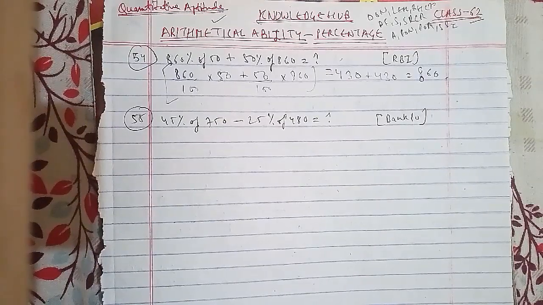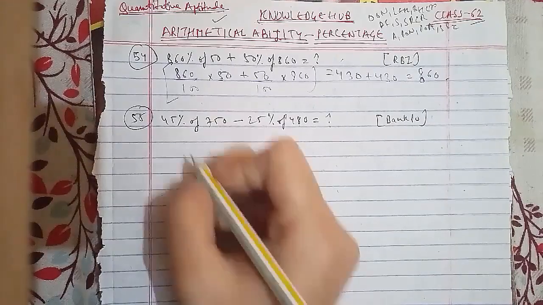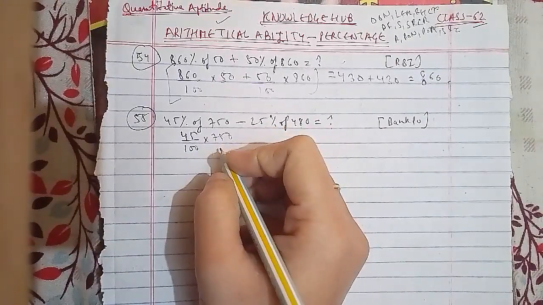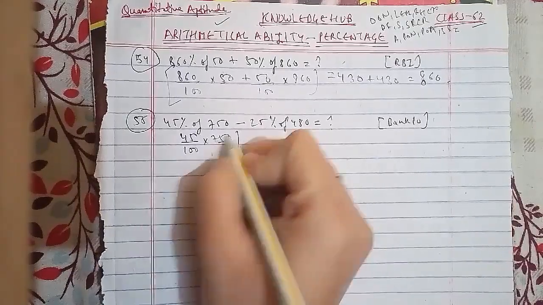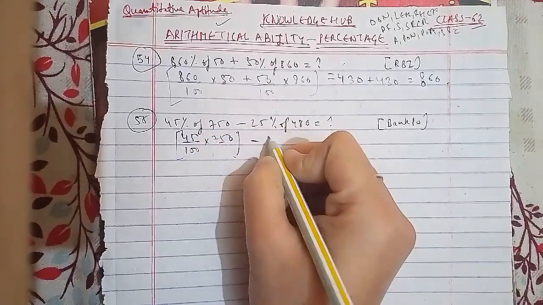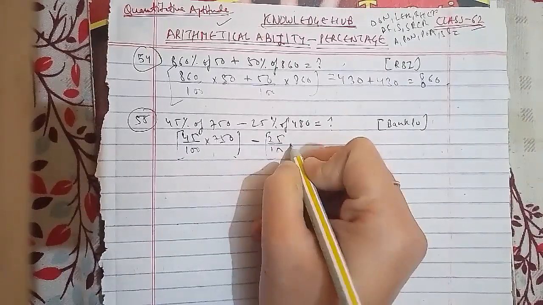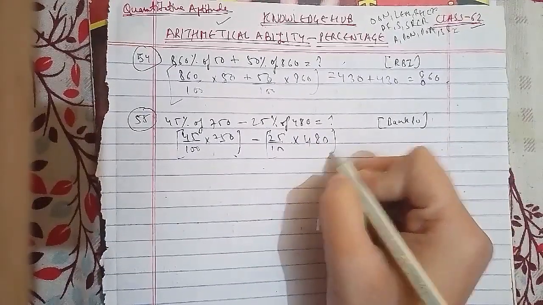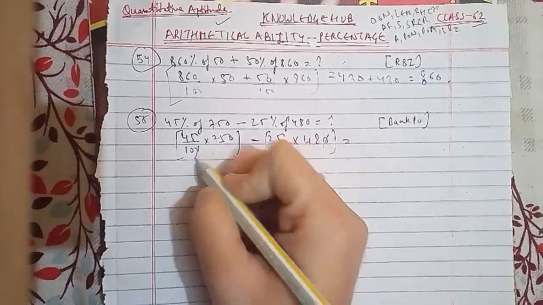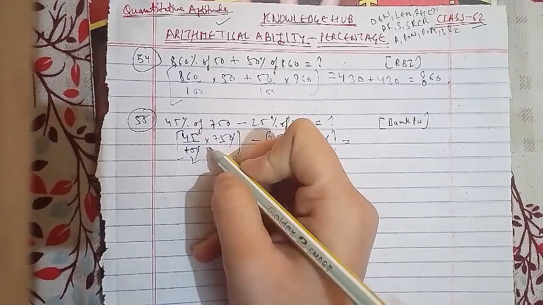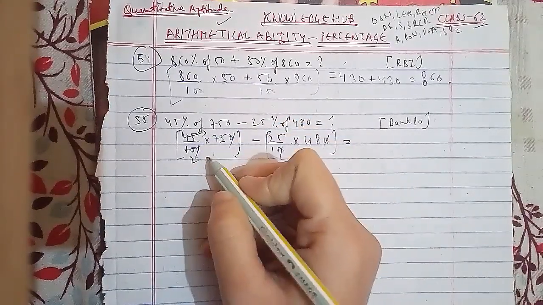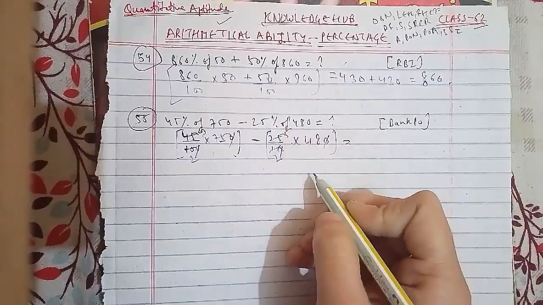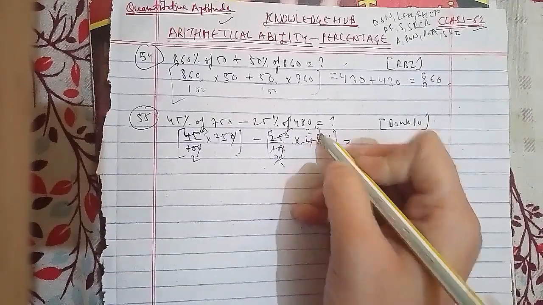So for the given expression, it will be 45 upon 100 into 750 minus 25 upon 100 multiplied by 480. Zero cancels zero, zero cancels zero; 5 twos are 10, 5 nines are 45, and 5 twos are 10, 5 fives are 25, 2 ones are 2, 2 twos are 4 and 2 fours are 8.